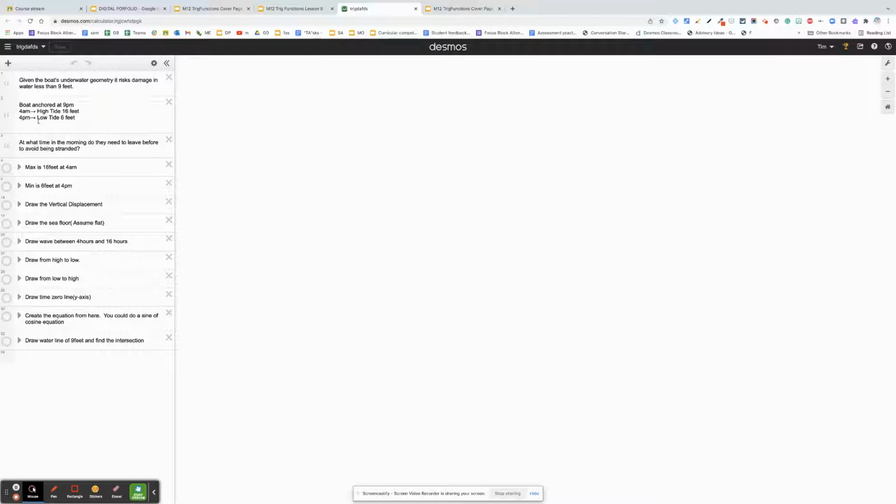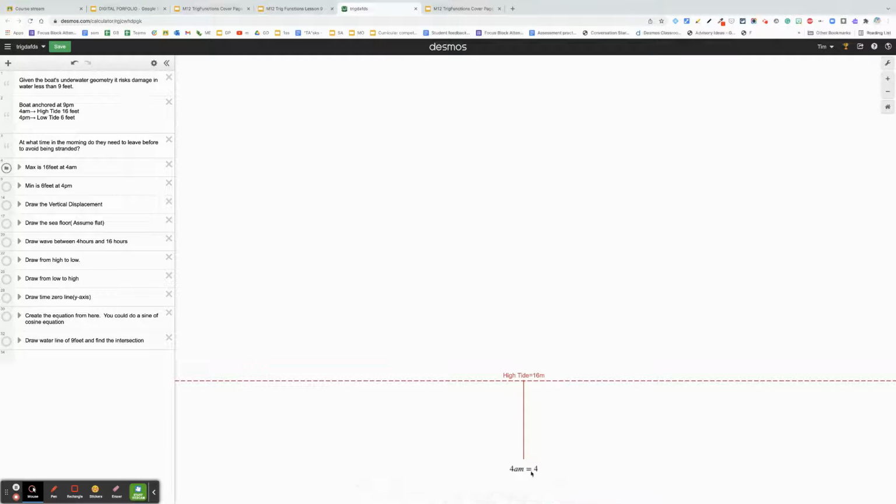So here's the information here, and I'm going to get you started. The first thing that I'm going to do is, it tells us that we have a high tide at 4 a.m. and it's 16, and then we have a low tide of 6 meters at 4 p.m. And notice that I need to add the 12 to it, so 16 represents 4 p.m.